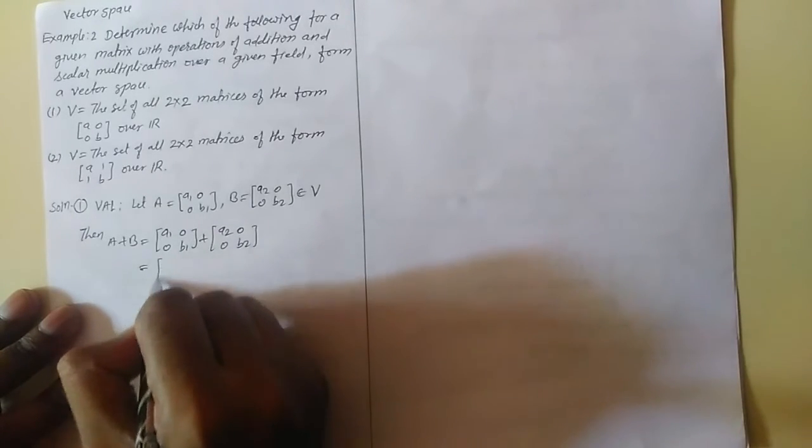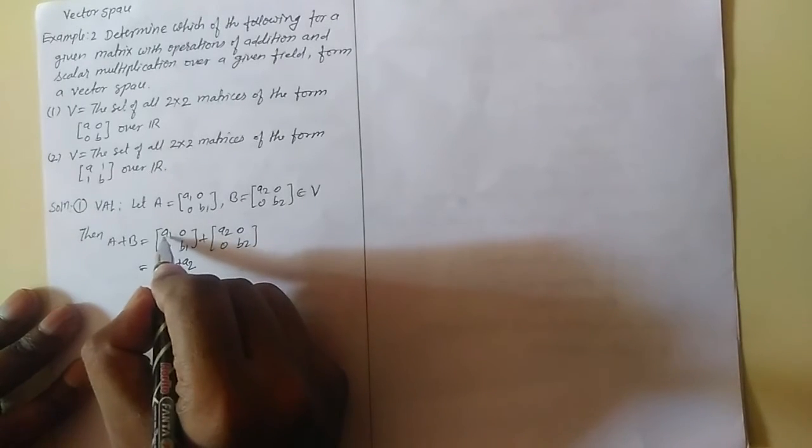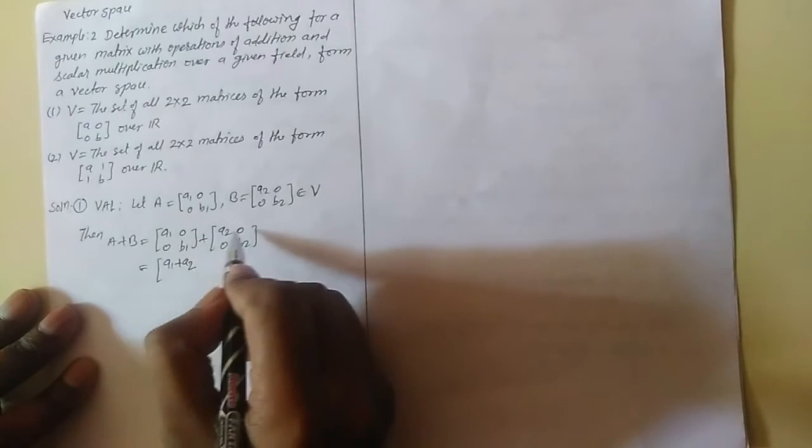So this gives A1 plus A2, first element added with first element, second element added with second element.